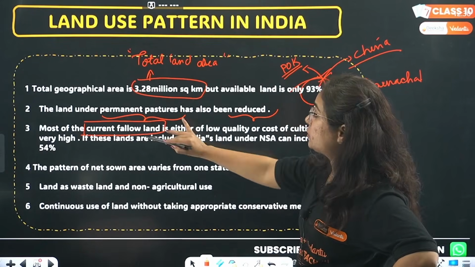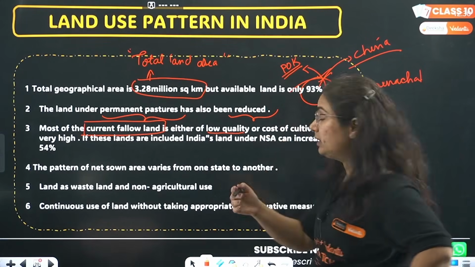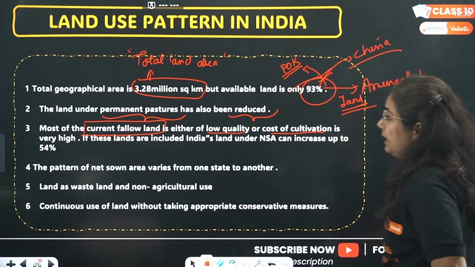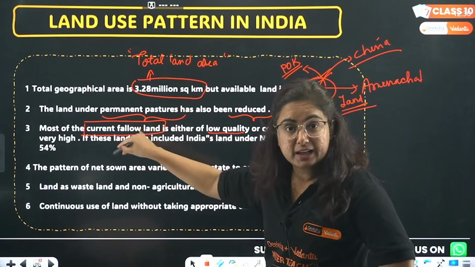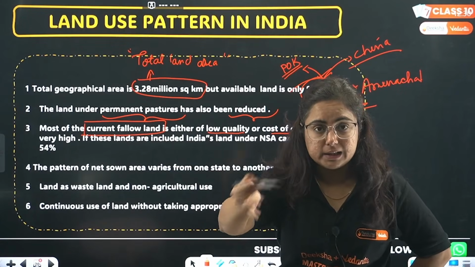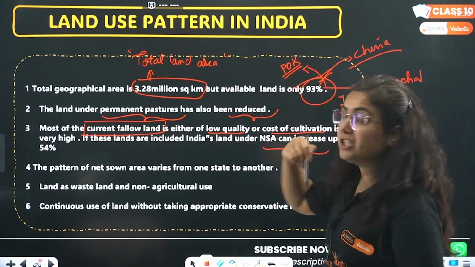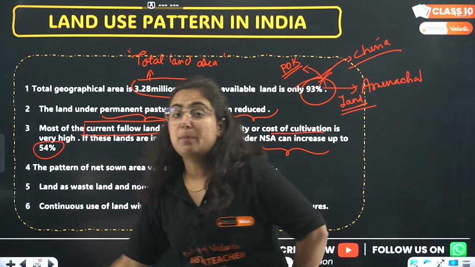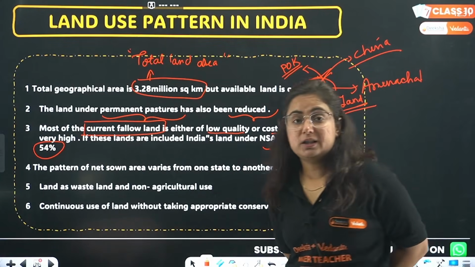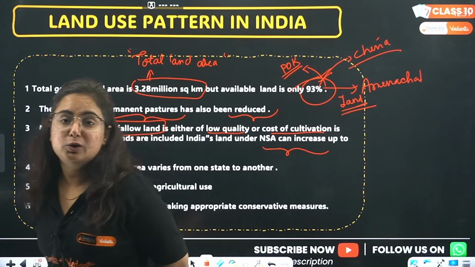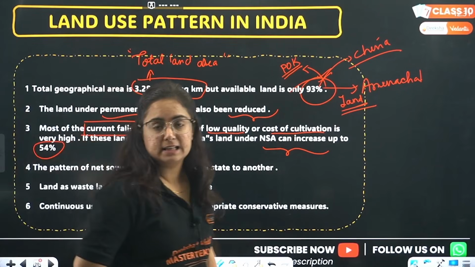Beta, most of the current fallow land is of low quality, and to improve the quality, the cost of cultivation is very high. If this current fallow land is made good and fertile, and we add it in net sown area, there will be a jump in net sown area from 45% to 54%.